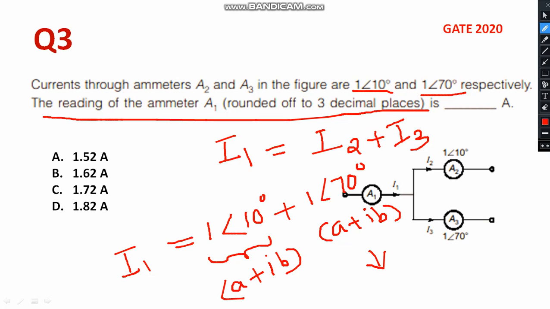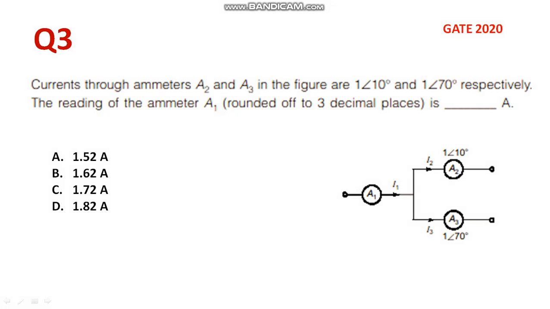If you do it in that manner, surely you will get the final answer 1.732 with the angle of 40 degree. So please work these out, then definitely you will come to know. This question was repeated in GATE 2020.